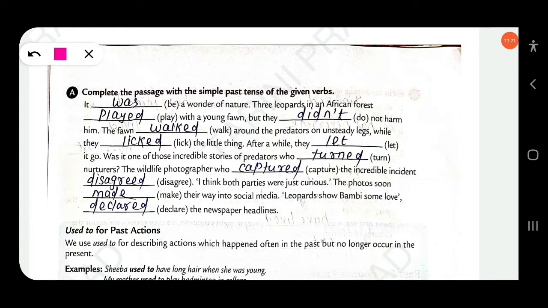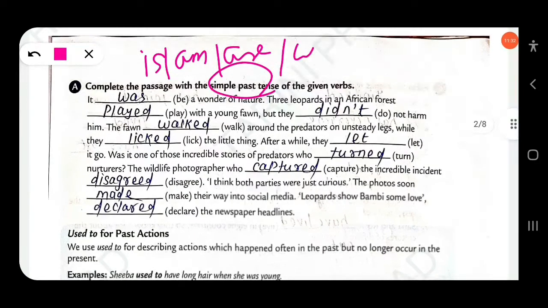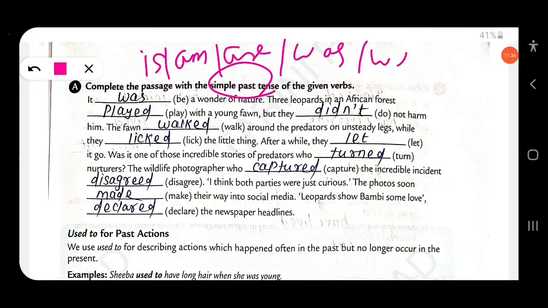Complete the passage with the simple past tense of the given verbs. It was a wonder of nature. You have to use the simple past. Be verbs are is, am, are, was, were. Here the subject is singular, so the verb must be singular: was. Three leopards in an African forest played with a young fawn.